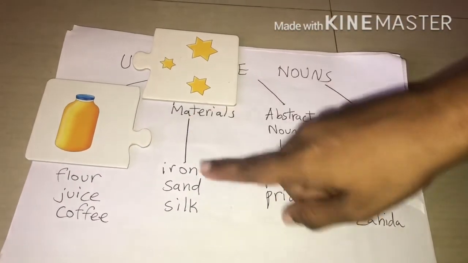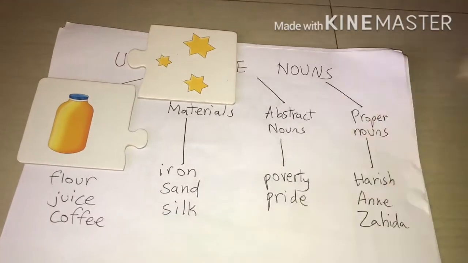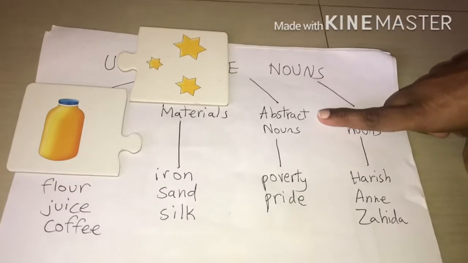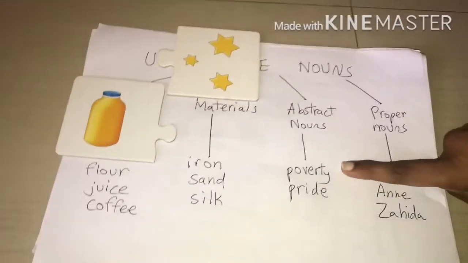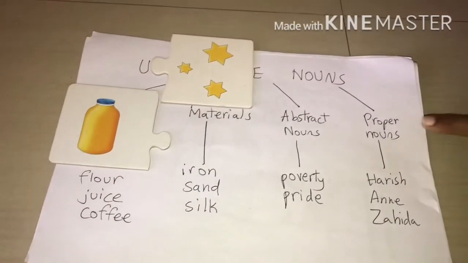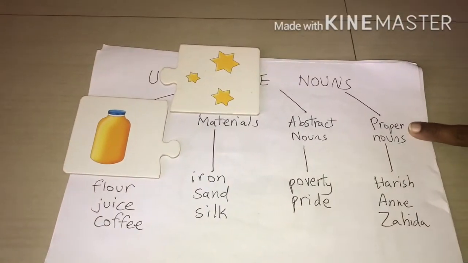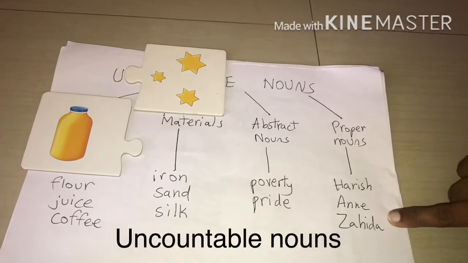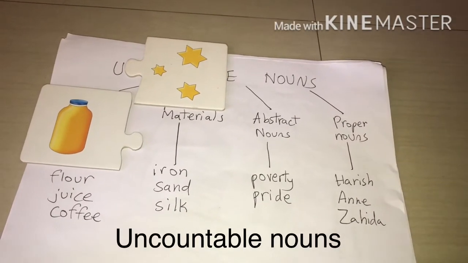And in the case of materials, you have iron, sand and silk. And for abstract nouns, the words used are poverty and pride. And in the case of proper nouns, the names used are Harish, Anne and Zahida for uncountable nouns.